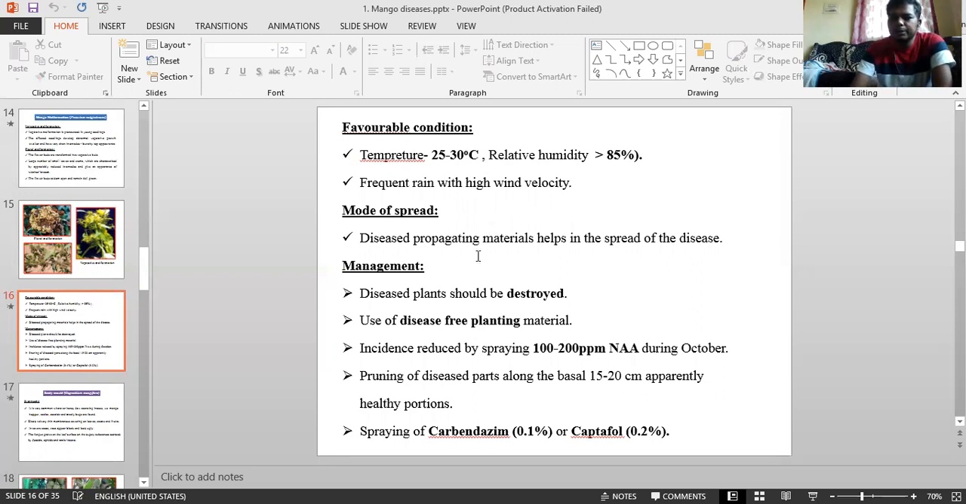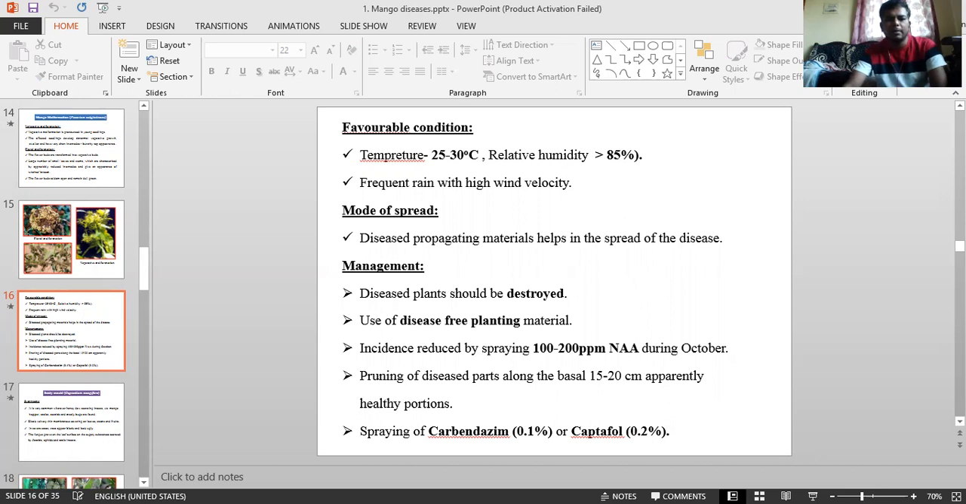And the mode of spread: propagating material helps in the spread of the disease. This is a major thing. Through the malformed inflorescence, either by airborne chlamydospores or by chlamydospores carried by the eriophyid mite. Secondary spread is through the eriophyid mite, that is Aceria mangiferae. You have to keep this in your mind. That is the major thing.